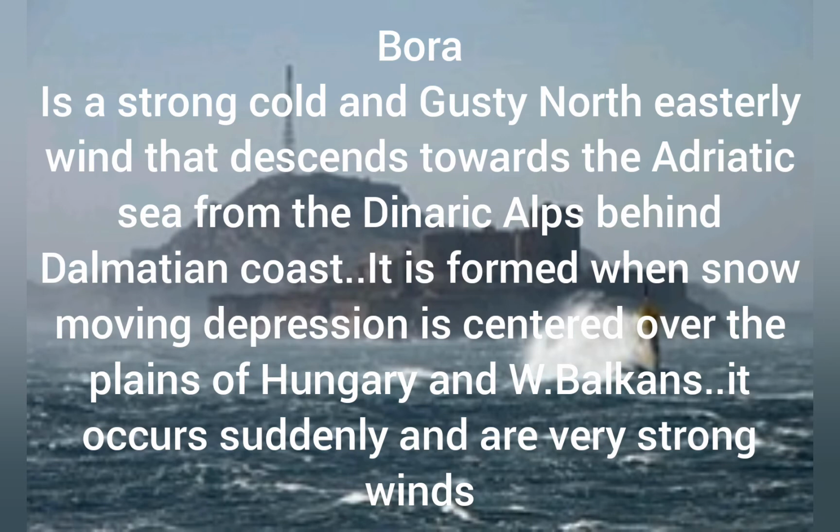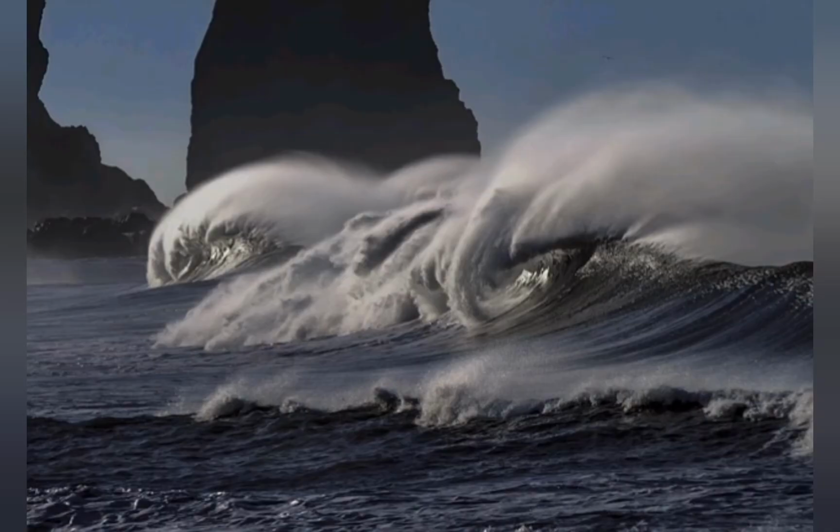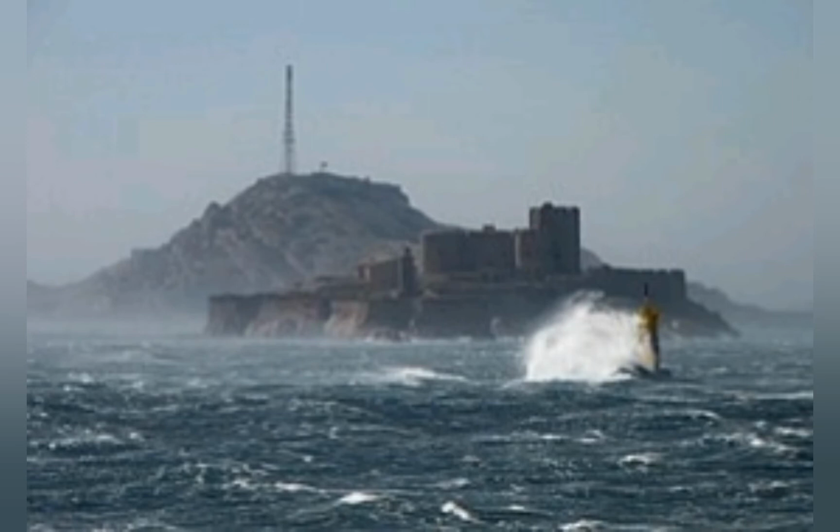The Bora is formed when a slow-moving depression is centered over the plains of Hungary and the Western Balkans. Now the winds blowing from the east towards the Dinaric Alps form a barrier which traps the cold air from going further east. These winds are trapped in this particular belt and they cannot move any further, so they increase in depth as the air continuously flows and passes through the valleys to reach the Adriatic Sea. So Bora begins suddenly and without warning. It can reach a speed of 100 kilometers per hour and can overturn vehicles and blow people off their feet.